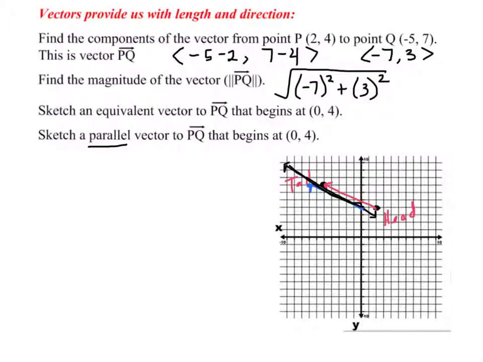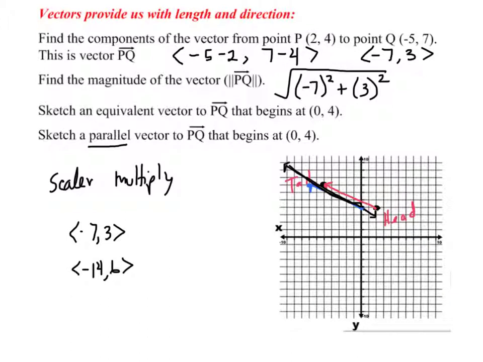This is often defined as a scalar multiplier difference. Meaning, I've got components of negative 7, 3. That was my vector. A parallel vector could have components of negative 14 and 6. It's just multiplied both by 2. Another could be maybe 7, negative 3.